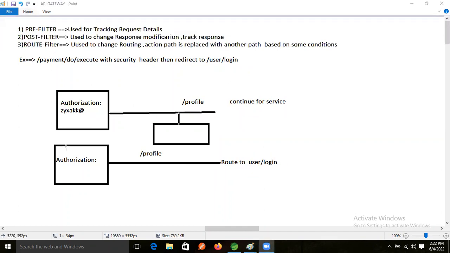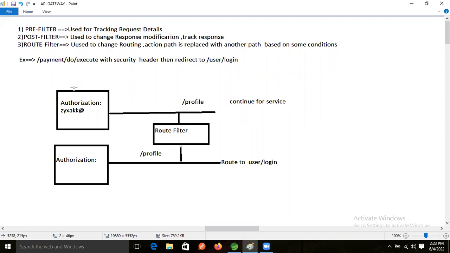Come on guys, are people getting my point, what I'm explaining now, guys? Yes, Ravi. Yes. So here the router filter will work, right? The router filter is working based on that condition now, guys. So what will we do now?